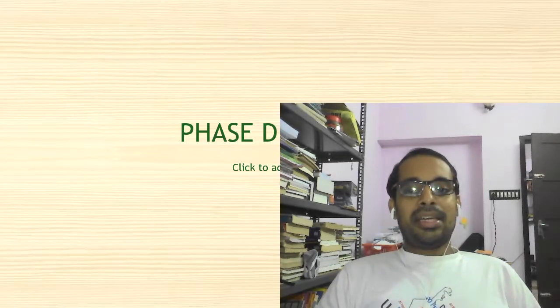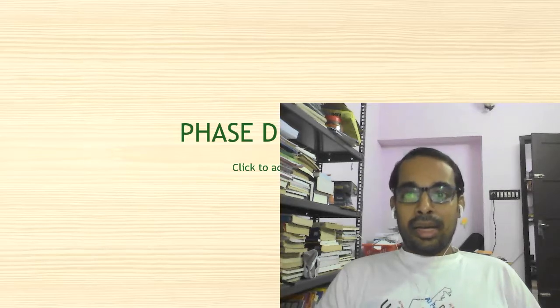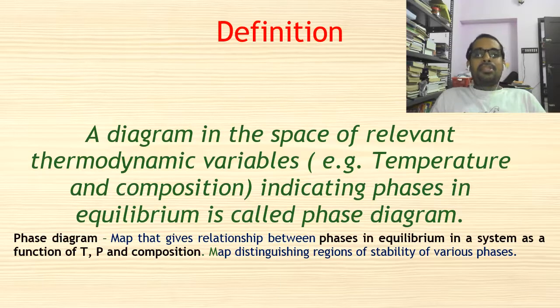The phase diagram is an important topic in materials, because it can be used to predict the phase changes that have occurred in an alloy that has been exposed to a particular heat treatment process. This is important because the properties of a metal component depend on the phases present in the metal. The definition of a phase diagram is a diagram in the space of relevant thermodynamic variables, for example temperature and composition, indicating phases in equilibrium.